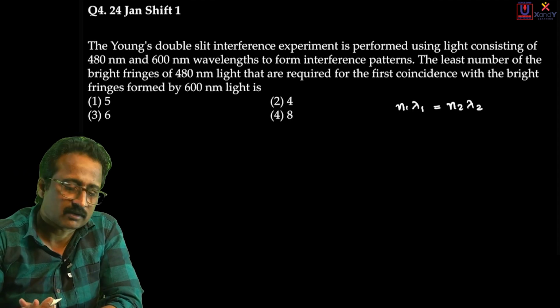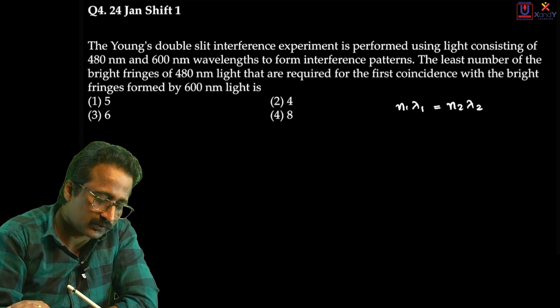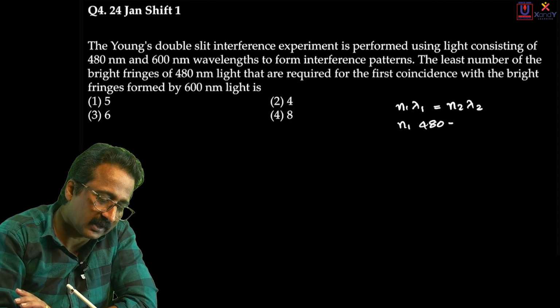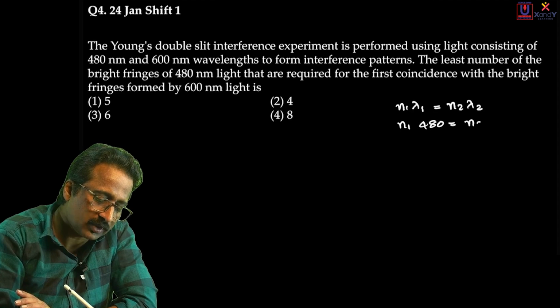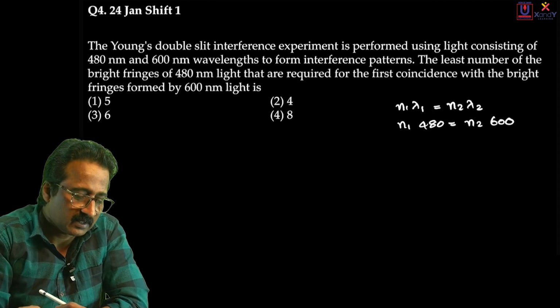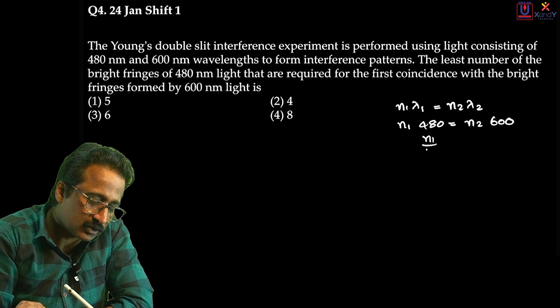Now it's a matter of only putting values. We are finding here the values of n1 and n2, which are unknown to us. Let's say n1 bright band of 480 nanometer. So n1 into 480 is equal to n2 into 600 nanometer. Thereby you'll get the values of at least n1 and n2. Simplifying this, I'll get n1 by n2 equal to 600 divided by 480.